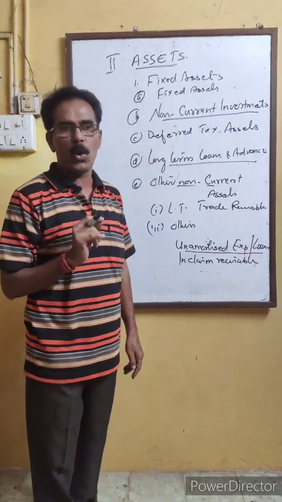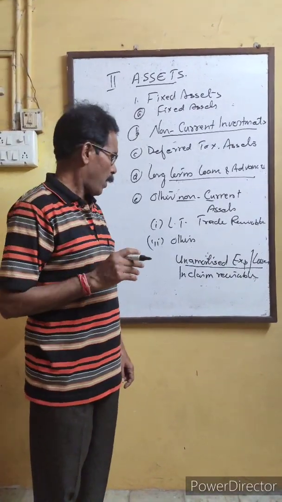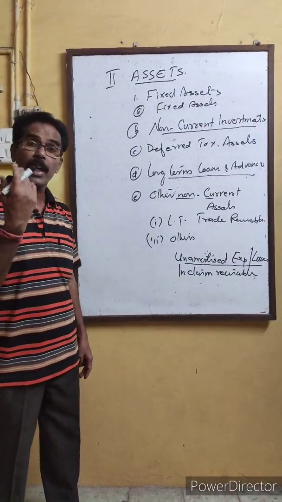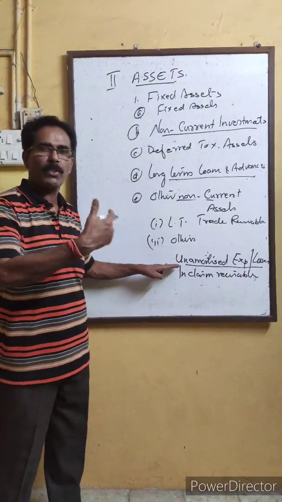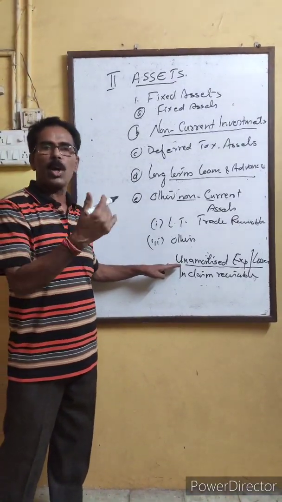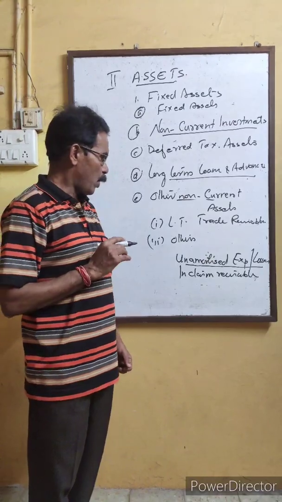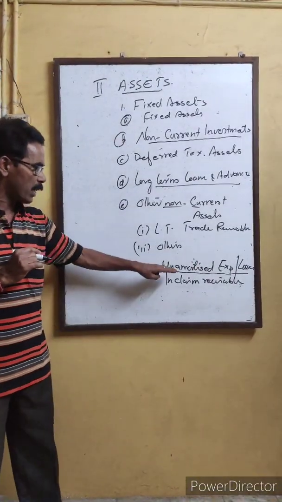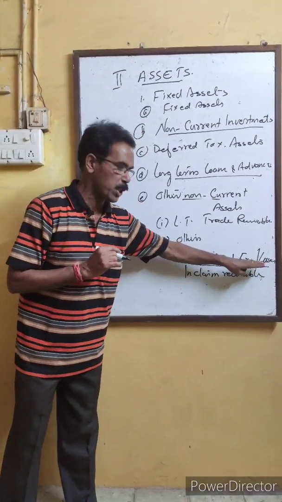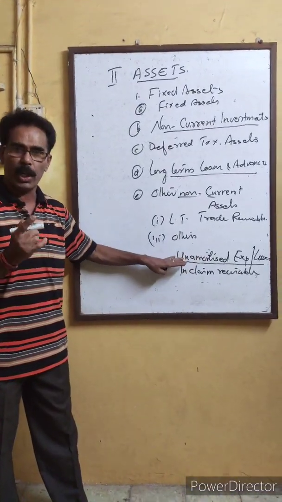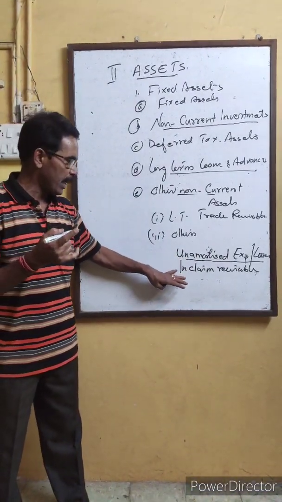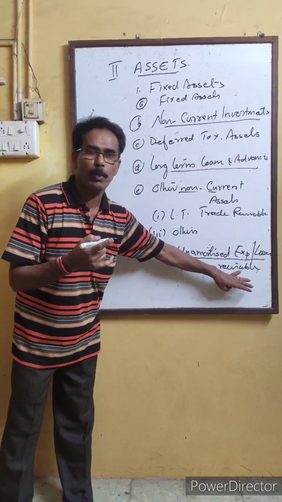Some expenses and losses have to be written off. Deferred expenses will be written off year after year, like discount on issue of debentures, loss on issue of debentures, etc. These are examples of such losses and expenses which are unamortized, not written off, remaining. Then insurance claim receivable on the property.